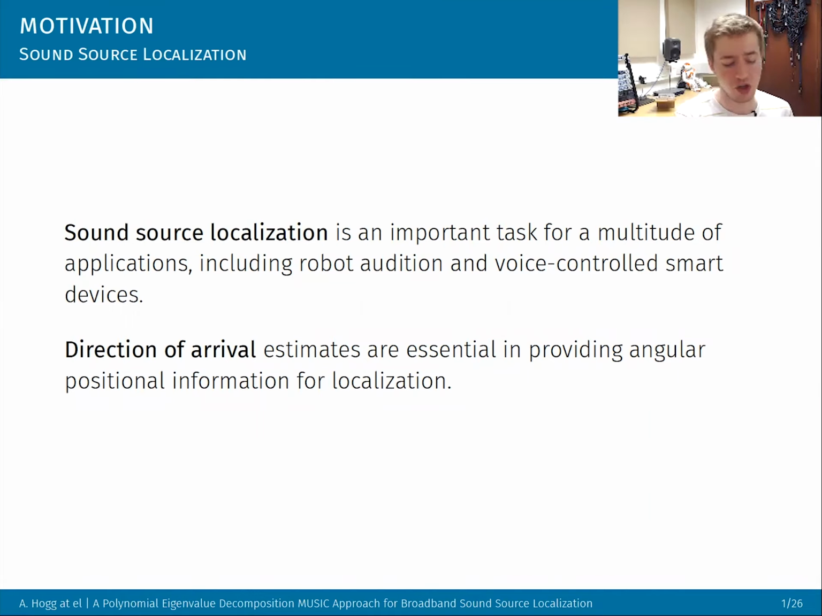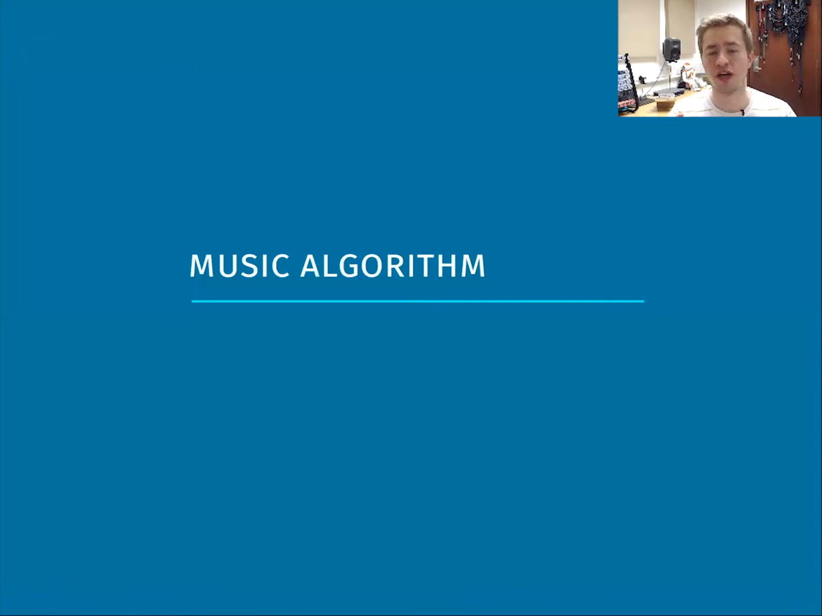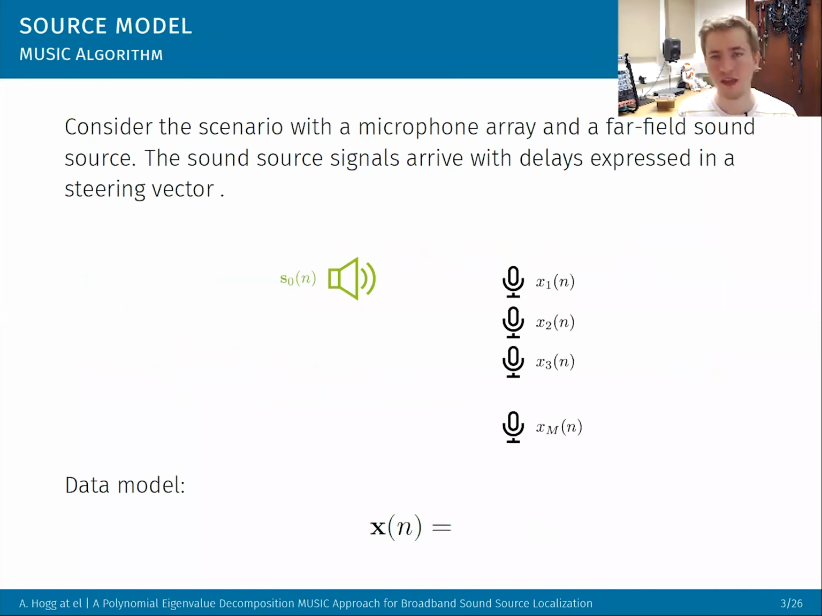And basically, how we're going to do that is we're going to look at how we can make the MUSIC algorithm, that probably most of you will know, work with broadband signals. There are some current methods, but using polynomial eigenvalue decomposition is a slightly newer one. So let's consider our signal model first before we go any further.